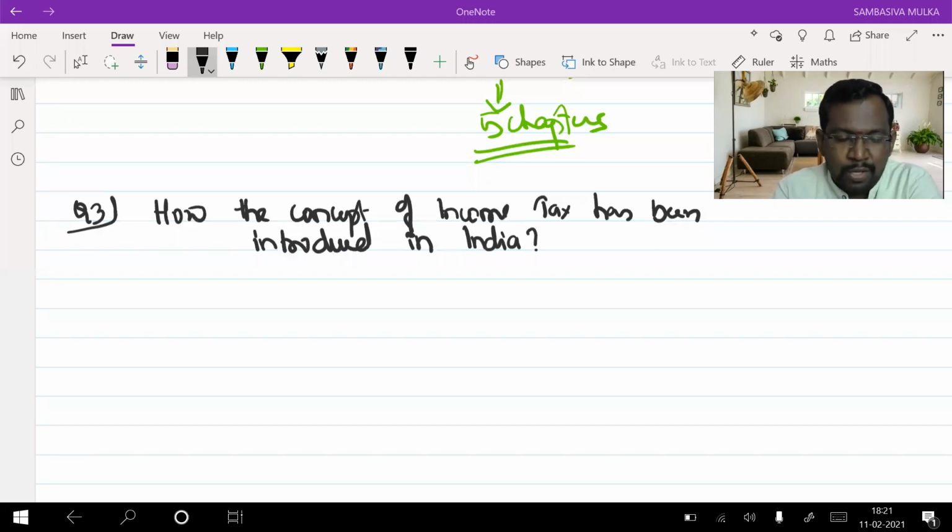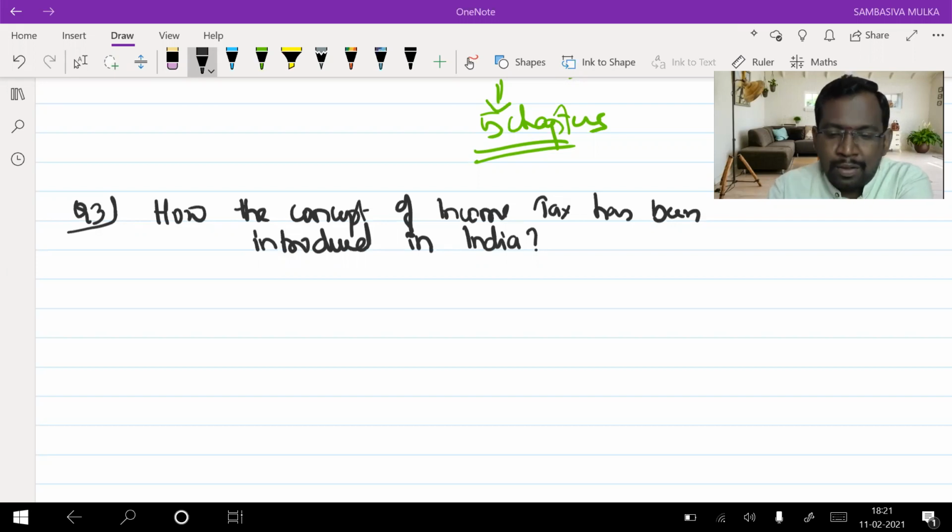Now, in this question, we are going to discuss how it was introduced. Of course, it was introduced by the Britishers, but after the Britishers left India, why are we still following it? It's not a concept introduced by Indians, it's a concept introduced by Britishers.